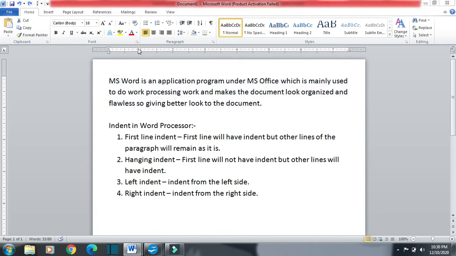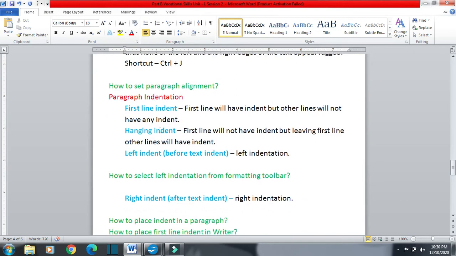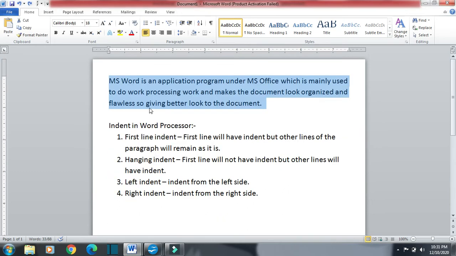Okay, now hanging indent. Hanging indent is just the reverse of first line indent. In first line indent the first line was having indent, others were as they are. Now in hanging indent, the first line will not have any indent, but leaving the first line, other lines will have indent. Okay, so now we are going for hanging indent.